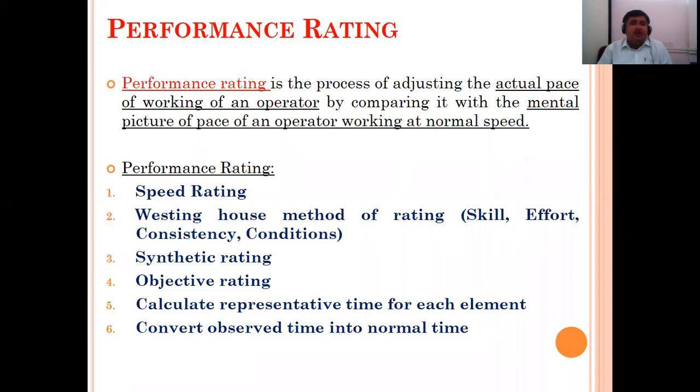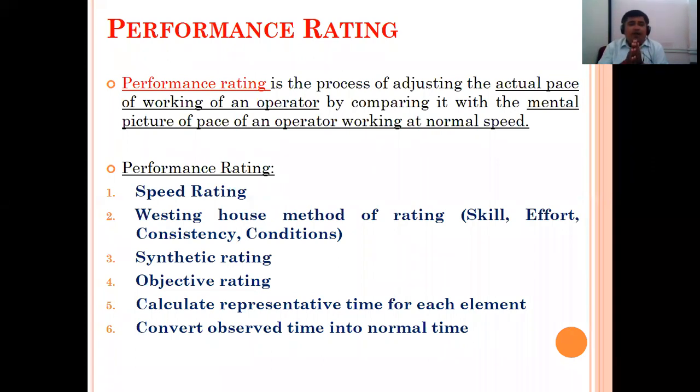First definition: performance rating is the process of adjusting the actual pace of working of an operator by comparing it with the mental picture of the pace of an operator working at normal speed. So performance rating is just a comparison between two points.